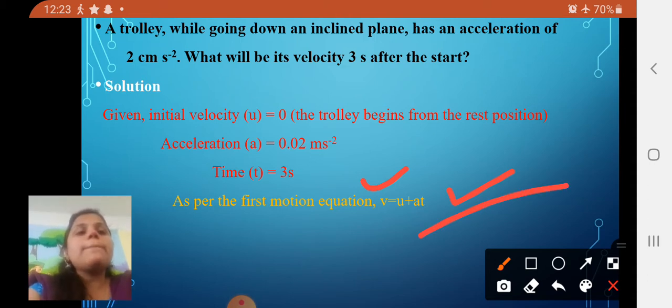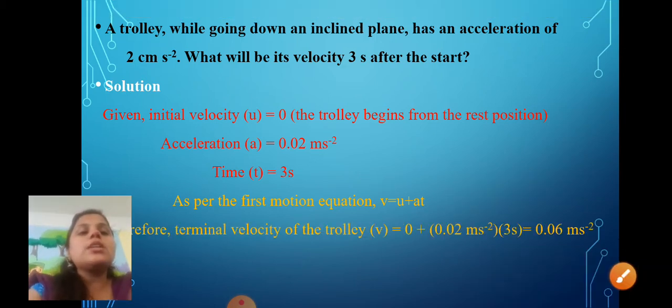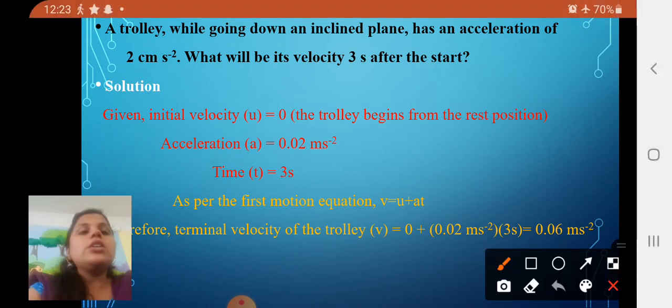Put the values into the formula, you can see here. The initial velocity is 0, the acceleration is 0.02 meter per second square, and t is 3 seconds. So the answer is 0.06 meter per second.